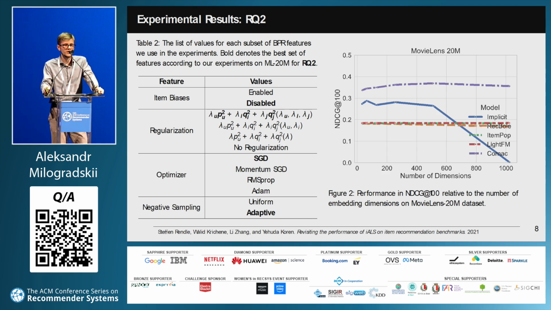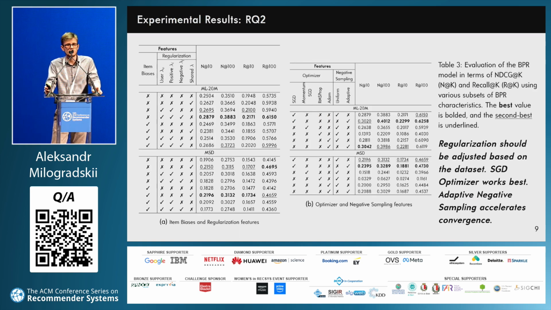Additionally, to further simplify the exploration of embedding dimensions, we perform a rough estimation of the best embedding dimensions using open source implementations of BPR, which is shown on the right. The best results are achieved using embeddings of size 512 and 1024, which are used in subsequent experiments. Now let's move to the evaluation of hyperparameters.